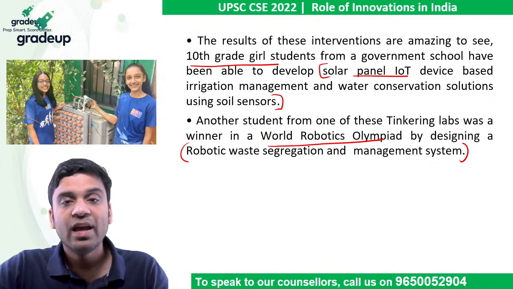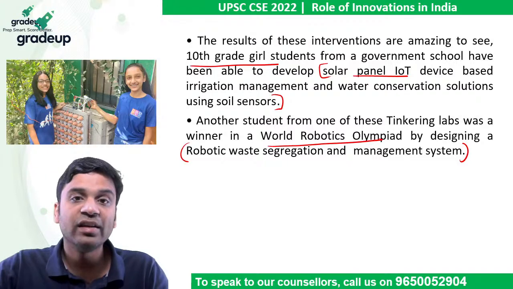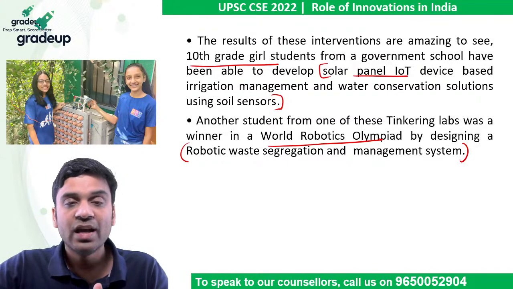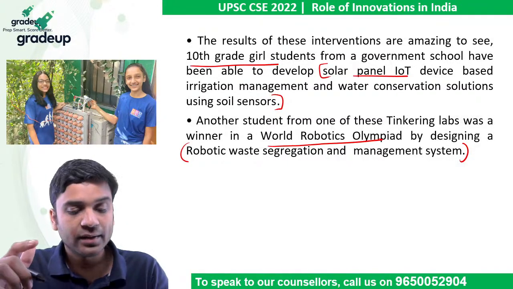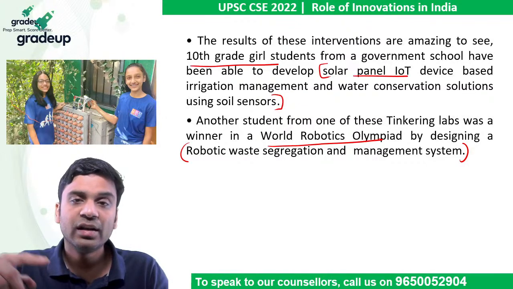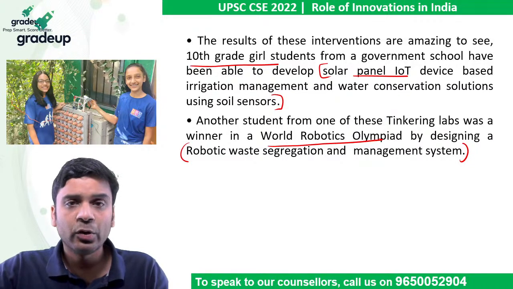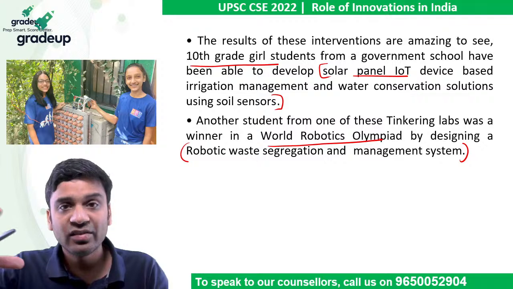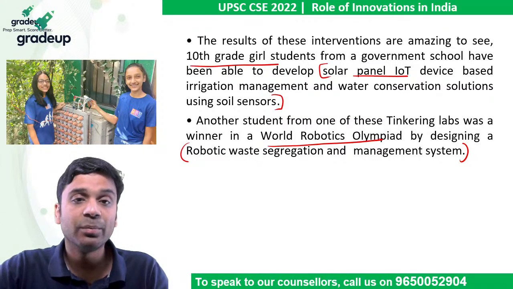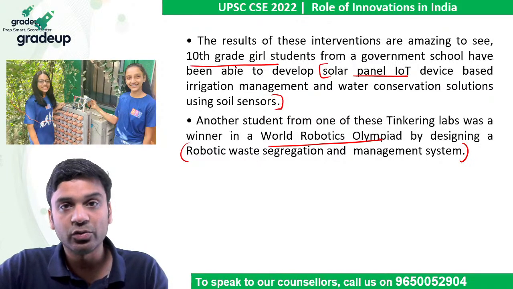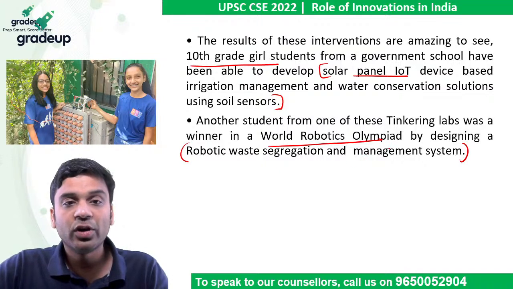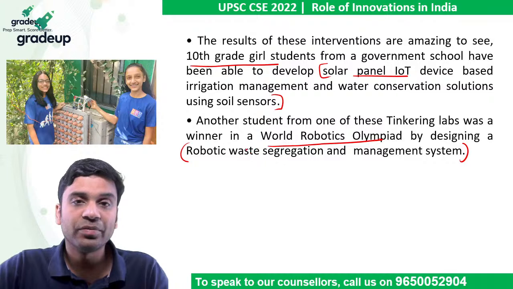These are innovations, having an Internet of Things based device for your irrigation management. So you can sit at your home and by your smartphone, you can press the button, and in the field, the water pump can be switched on. Instead of going and switching on the motor during odd times at night, this Internet of Things connection can be used. This was done by 10th grade girl students. In the World Robotics Olympiad, our children represented us with this robotic waste segregation management system.